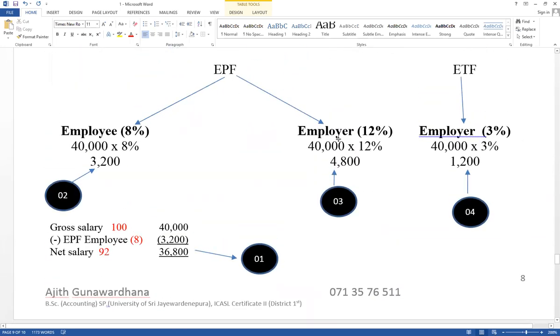And third step, contribution of employer for EPF, 4,800. EPF expense account debit, EPF payable account credit. Therefore, this is another expense, not part of salary. Therefore, contribution of employer is not notified for salary account. EPF expense account debit, EPF payable account credit.